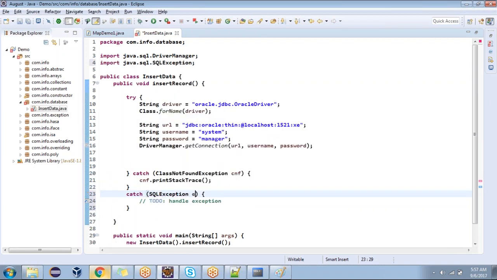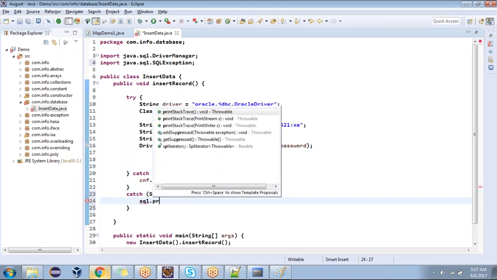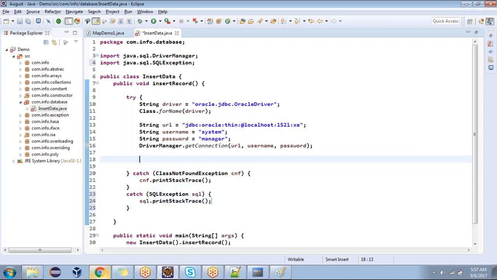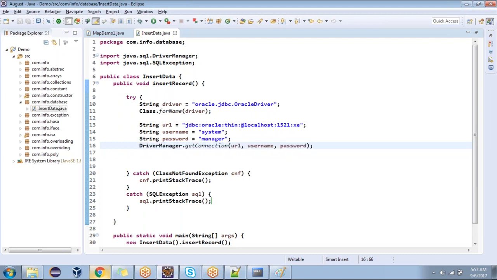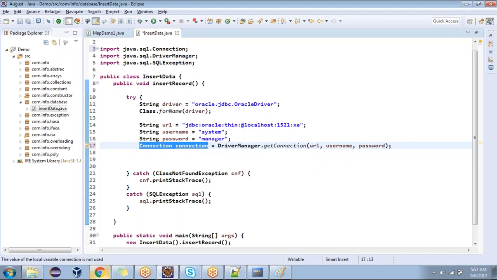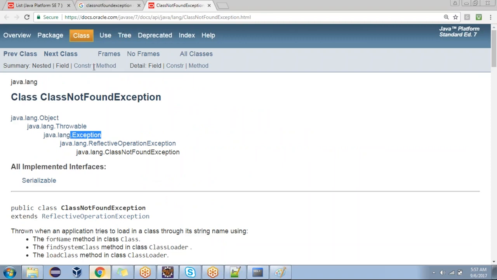Vijay, you are with me? Yes, Kiran. We discussed, did we discuss try with multiple catch blocks? Did we discuss or not? Yes, sir. These are the ways we can write. Now, the DriverManager method getConnection is going to return one connection object. Look at the left hand side, what is it?